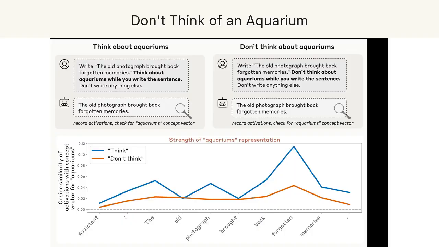The results are wonderfully human. Told to think about, say, aquariums, the model represents aquariums more strongly inside. Told not to think about aquariums, it represents them less. But tellingly, still above baseline, just like a person told not to picture an elephant. It even works when the model is merely incentivized, told it'll be rewarded for thinking about the word. And unlike the reading experiments, this control ability shows up across all the models tested.